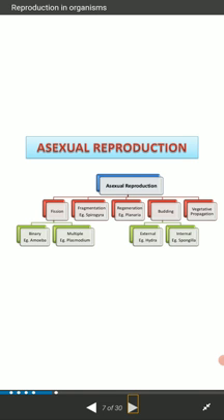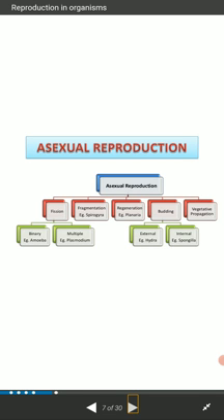First you should know the definition of asexual reproduction. In our previous slide I have already discussed the meaning of asexual reproduction: asexual reproduction means the absence of sexual process. There are many types of asexual reproduction. The first one is fission. There are normally two types of fission, binary fission and multiple fission. The second one is fragmentation, the third is regeneration, the fourth is budding.